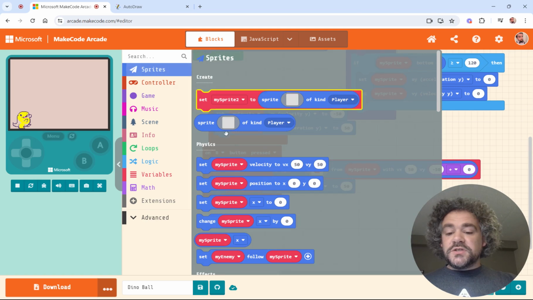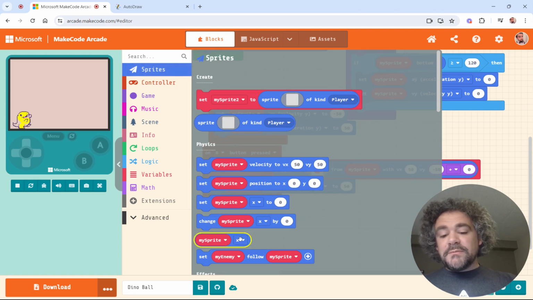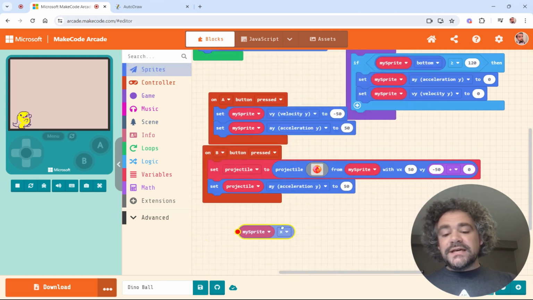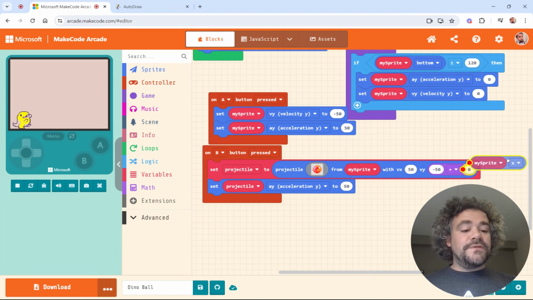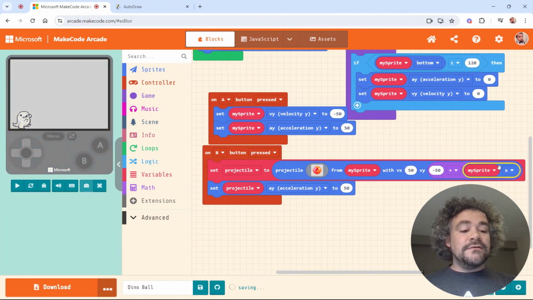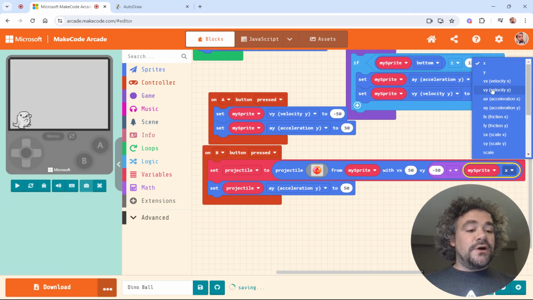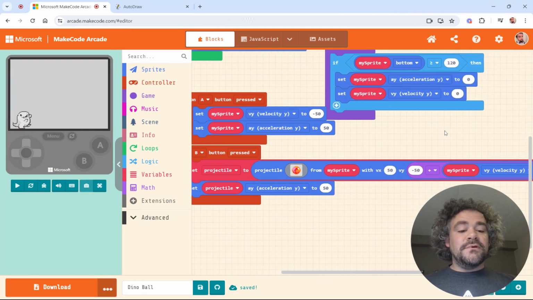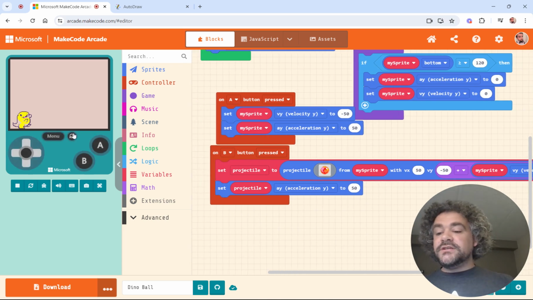So to do that, I'm going to go to sprites, and I'm going to grab that bubble block. Remember, that bubble allows us to grab data from the sprites. And so the -50 is now adding my sprite's Vy. So now the basketball's speed will be 50 plus my speed. And since we both should be moving the same direction, that should add energy if I shoot while jumping. So let's try this out.